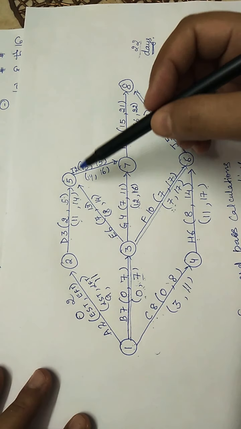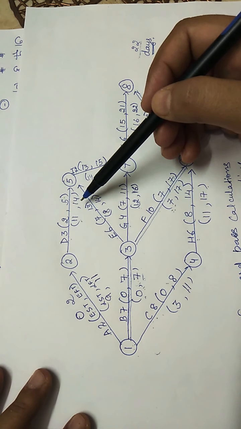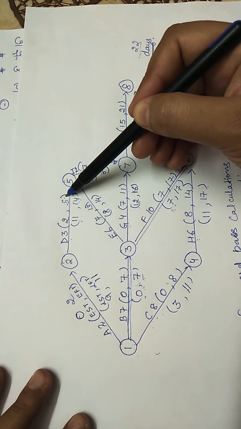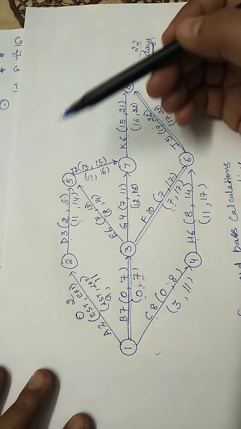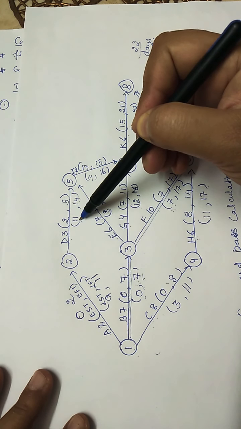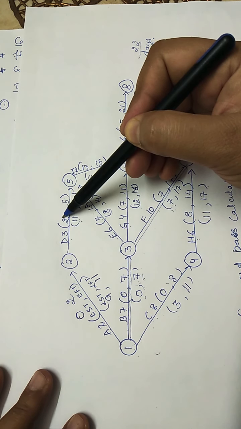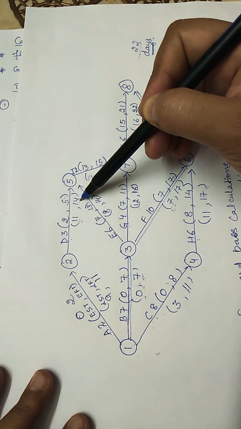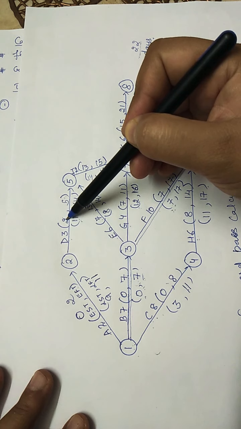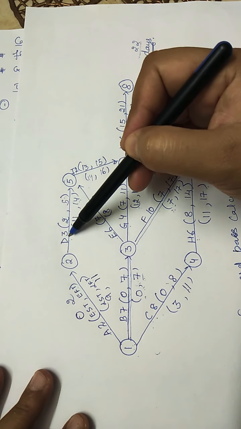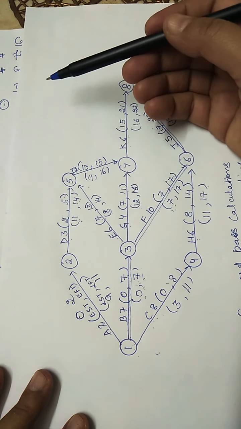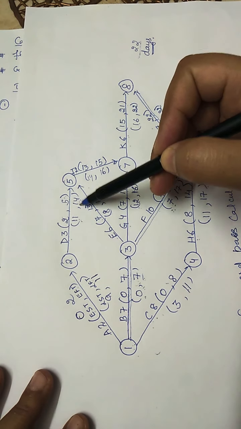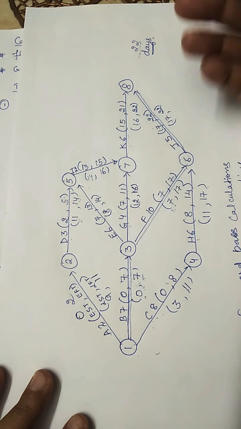What we have to do is subtract the earliest finish time from the latest finish time, or subtract the earliest start time from the latest start time, or from the latest finish time subtract the earliest start time minus the duration. So we have three formulas to find out the total float. In this case it will be 14 minus 5, that is 9.